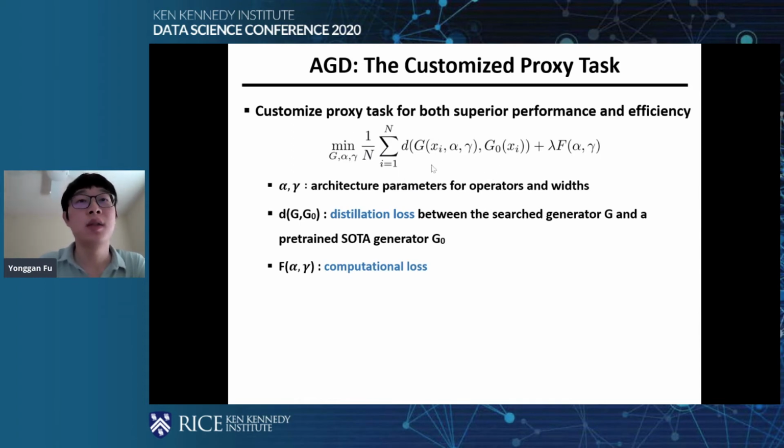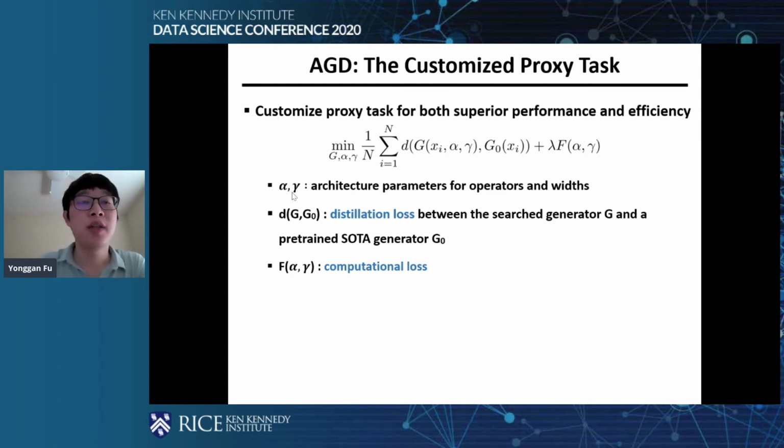G0 is a SOTA pre-trained generator, and G is our supernet. We use the distillation loss between the two networks as our objective function. We also explicitly introduce a computational-aware loss, in our work floating point operations, to make our searched GANs more efficient.